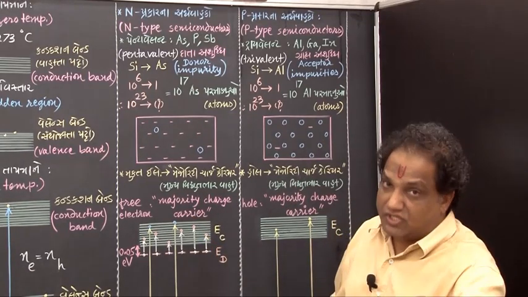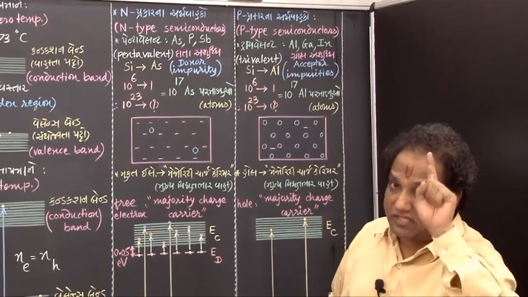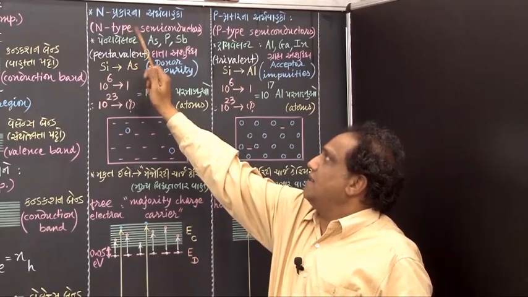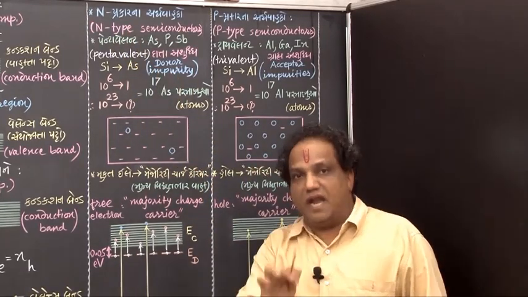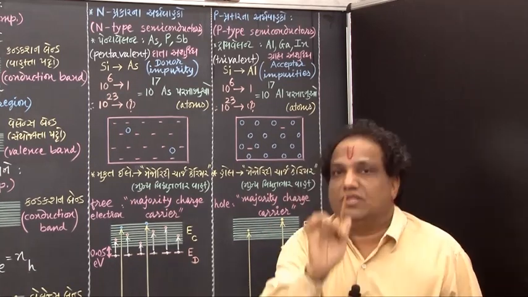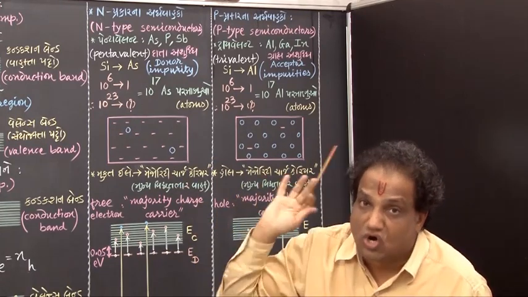Electron has a negative charge. The first letter of the word negative is N. That's why we call this semiconductor an N-type semiconductor. N-type semiconductor is that semiconductor in which the majority charge carriers are negatively charged free electrons.